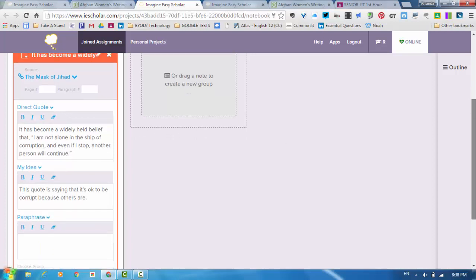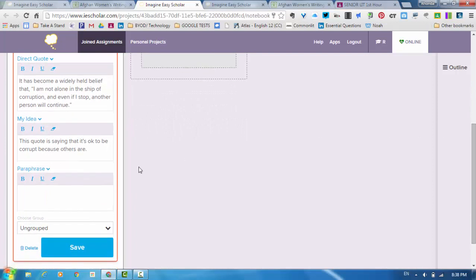If I'm going to paraphrase it, then I'm going to say the quote is, there is a belief in Afghanistan corruption is okay because it is so widespread.